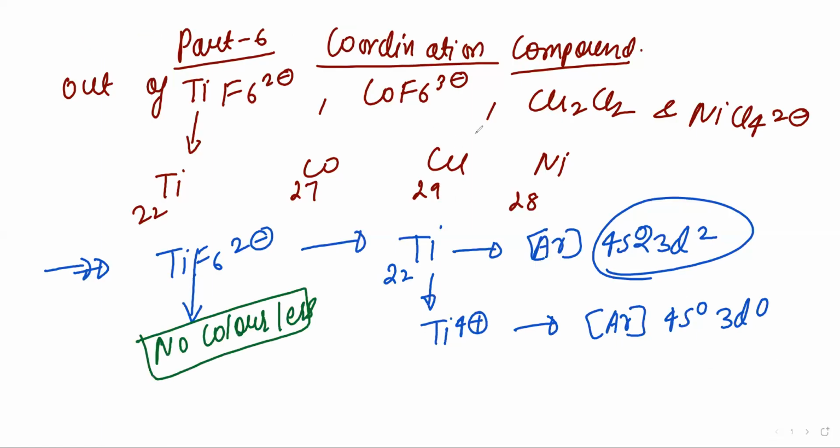Now see the next explanation for Cu2Cl2. Copper is present as Cu plus, and as we know, the atomic number of copper is 29.